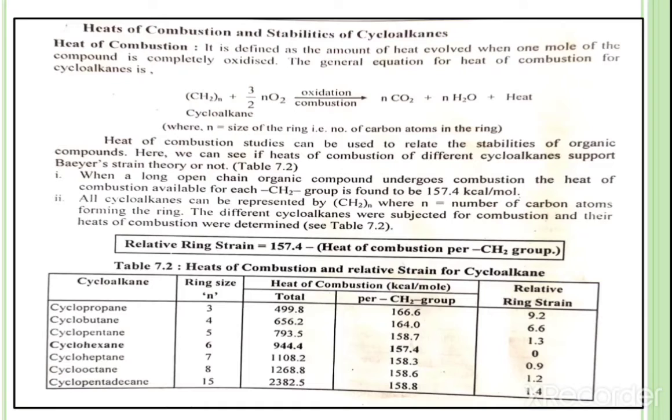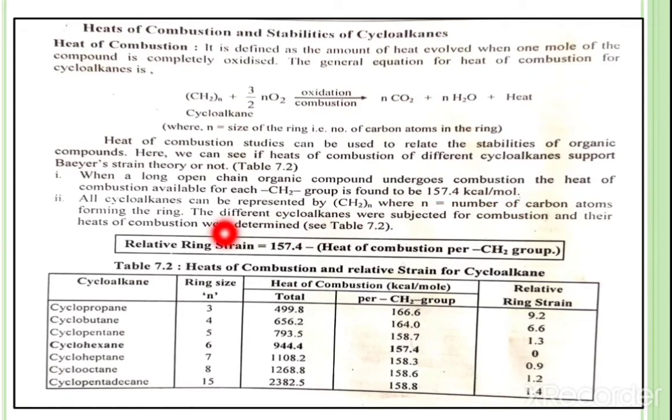Now, if we consider a long open chain organic compound and it undergoes combustion, the heat of combustion available for the CH2 group is found to be 157.4 kilocalories per mole. That means for a long open chain organic compound, the CH2 group is found to be 157.4 kilocalories per mole. Okay.